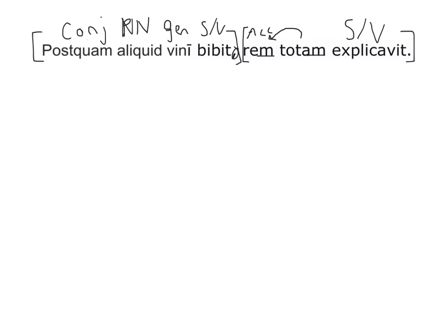Okay, so to translate, we start at the beginning of the sentence, which is postquam. And so postquam means after. And then we go to our subject-verb combo. And because of the understood subject of he, it would be after he. And bibit is the verb meaning to drink. And because it is perfect, it is translated drank. And we know it is perfect because of the third principal part being bibi, and the it ending is the third person singular perfect tense ending.